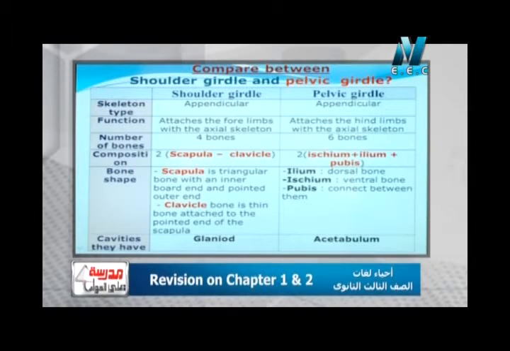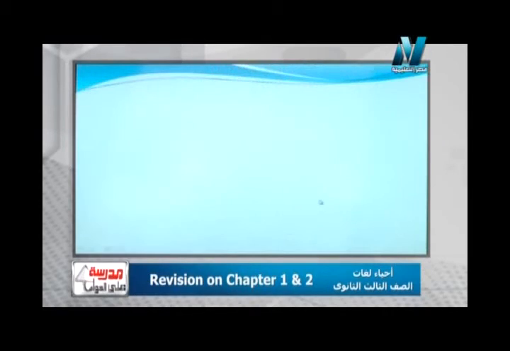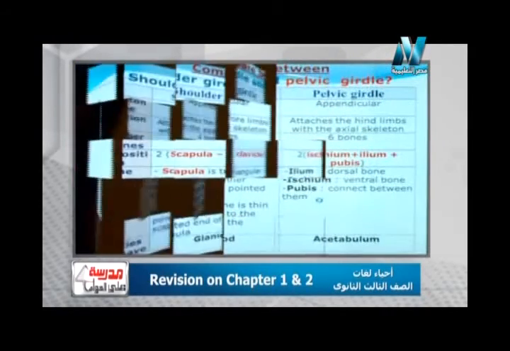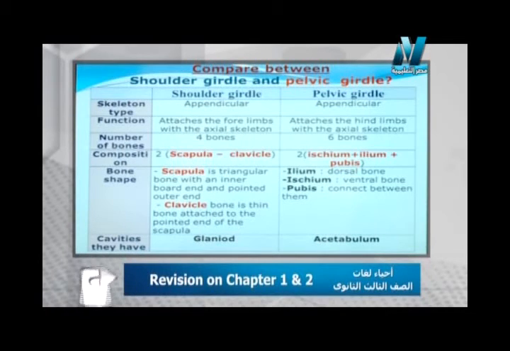لكن لما نيجي للبونز of or the shape of bones in the pelvic girdle, the ilium, dorsal bone, the ischium, the ventral bone, the pubis connect between them. لما اجي حضراتكم اشوف الكافيتس اللي موجوده هنلاقي ان الكافيتي of the shoulder girdle is a glenoid cavity where the head of the humerus fit to form shoulder joint, but the acetabulum cavity is the cavity between ilium and ischium where the head of the femur fit to form hip joint or thigh joint.